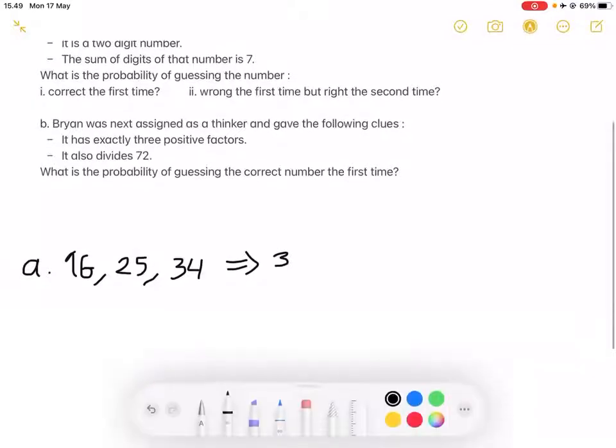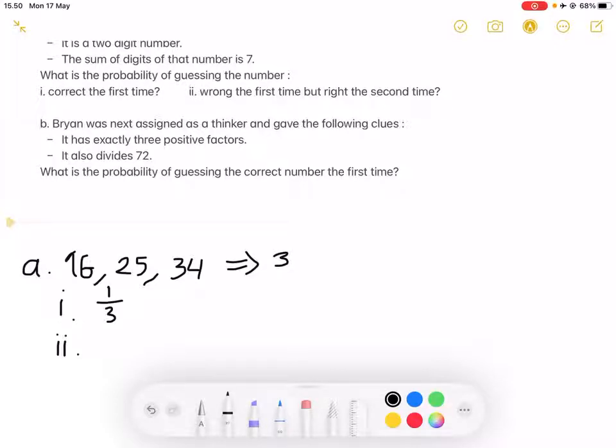And part 1 of part A is pretty straightforward, because let's just assume the answer is 25. So the probability of guessing this number will be the number of ways of getting the right number, which is just 1 since there's only one correct answer, over the number of possibilities, which is 3. So the probability will be 1/3.